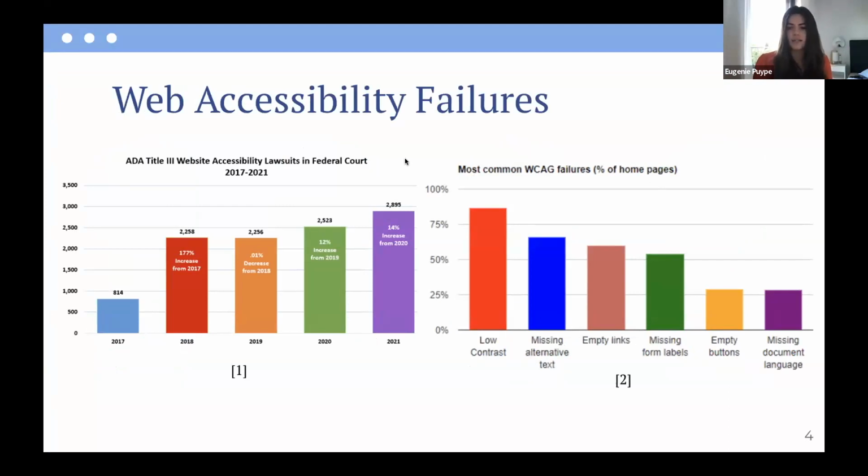As seen in the figure to the right, the 6 main web accessibility errors include low contrast, missing alternative text, empty links, missing form labels, empty buttons, and missing document language. These errors do so much, but the specifics are they make content difficult to read, especially for those with low vision. They prevent screen readers from conveying visual information to blind users, and they do not allow for keyboard usage, preventing use by those with motor disabilities.